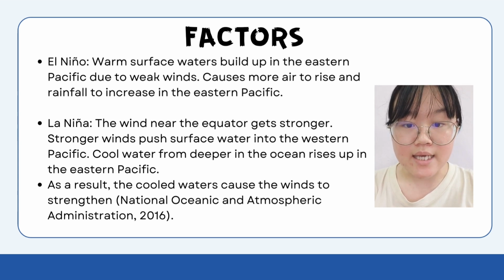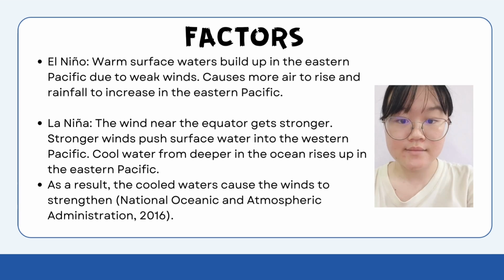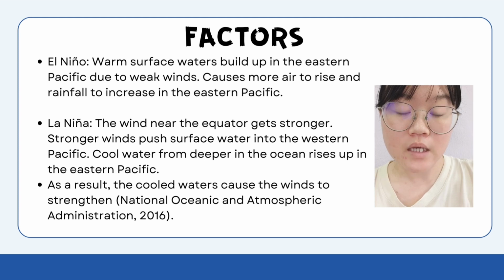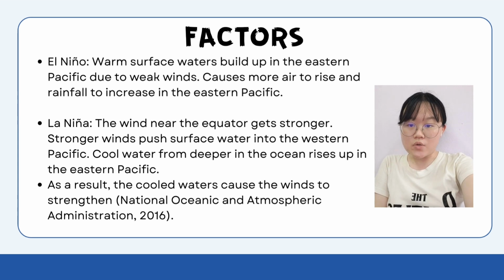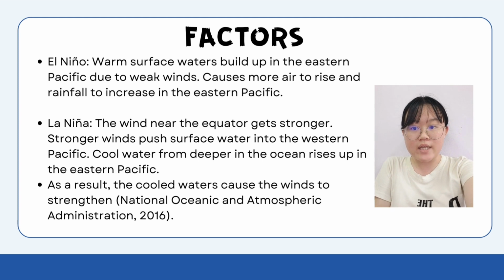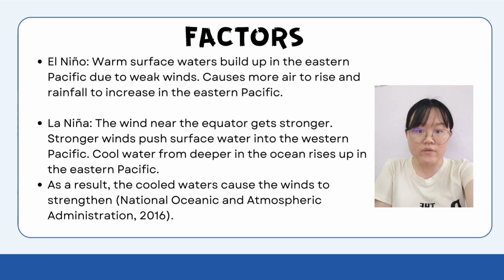La Nina is the exact opposite of El Nino. When La Nina happens, the wind near the equator gets stronger. The stronger wind pushes the surface water to the western Pacific. Cool water from deeper in the ocean rises up in the eastern Pacific. If the cooling continues to occur, the rising air movement and the rainfall in the eastern Pacific will stop, which causes the La Nina event. And as a result, the cool water causes the wind to strengthen and then causes the water to cool even more.